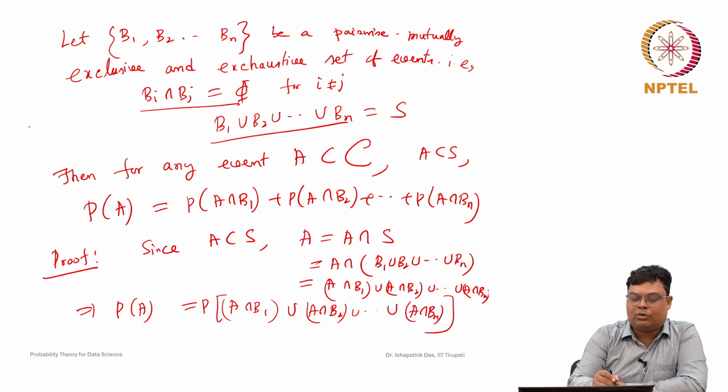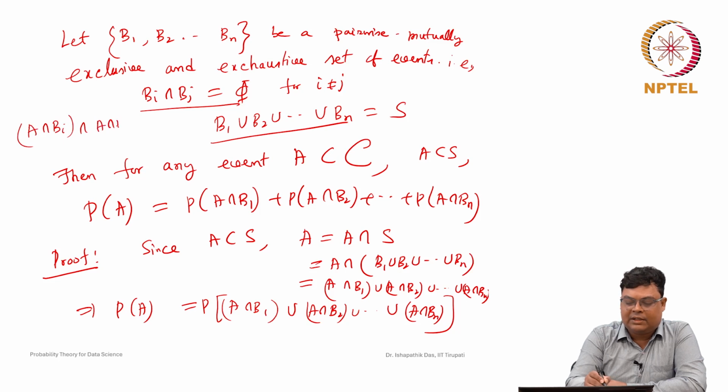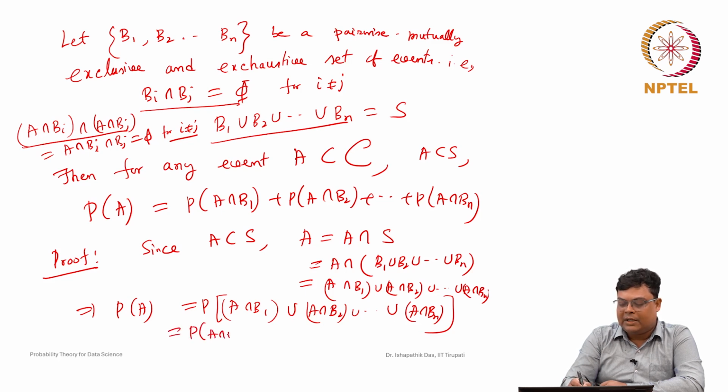If you take any i and j, A intersection Bi intersection A intersection Bj is A intersection Bi intersection Bj, which is equal to phi for i not equal to j. So they are pairwise mutually exclusive events. Now, using Theorem 5, this is the probability of A intersection B1 plus probability of A intersection B2 plus ... plus probability of A intersection Bn.